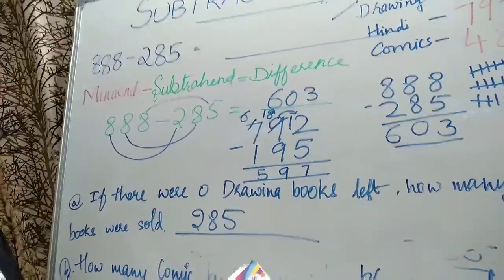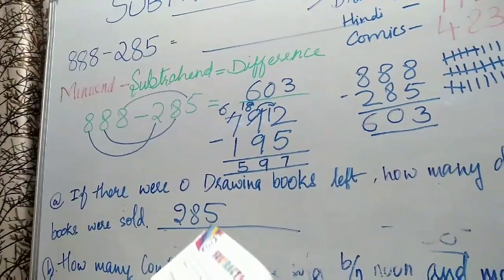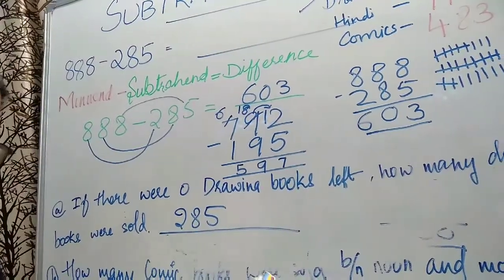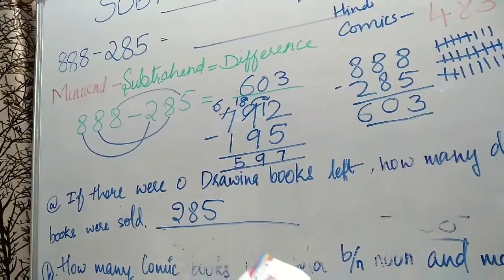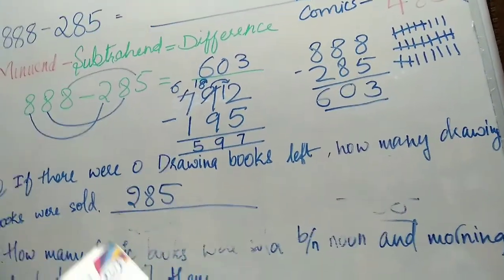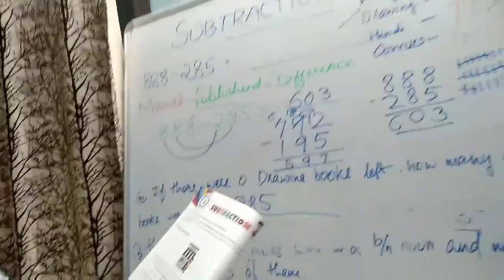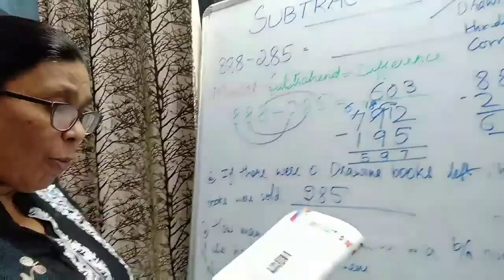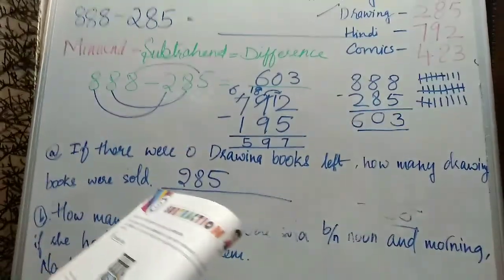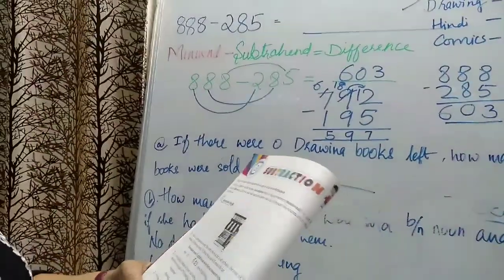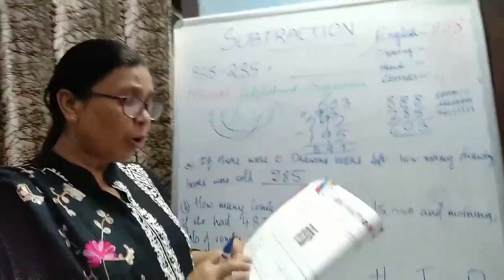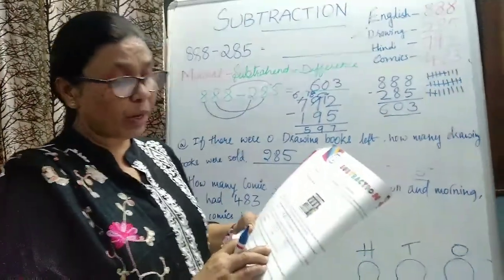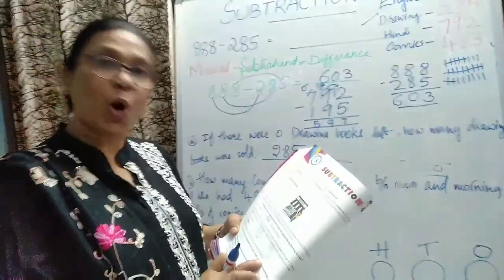Okay. Now next see the word problem. How many comics books were sold by noon, by afternoon, if she had left with 483 of them in the morning? So comics books total how many were there? 483. Now by noon, Mehak was left with 0 drawing books and 265 comic books.